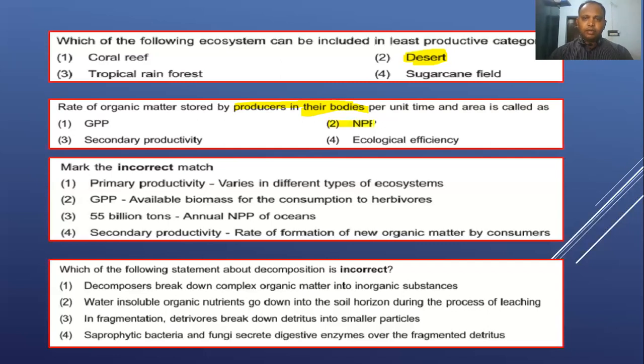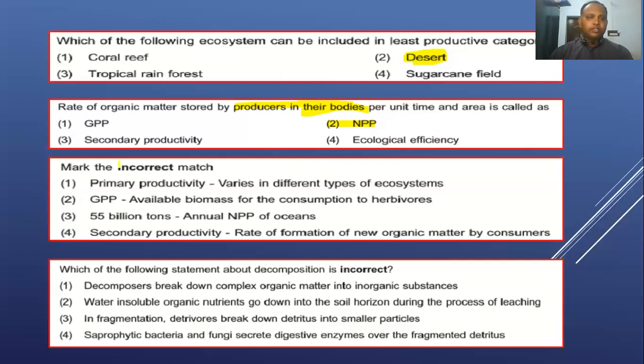Net primary productivity, right? It's not secondary productivity, it's not GPP, it's not ecological efficiency. So the rate of organic matter stored by producer in their body per unit area and time is called net primary productivity. Are you clear with this?